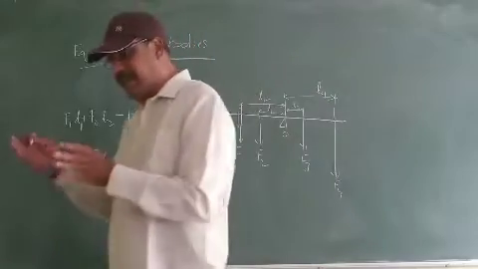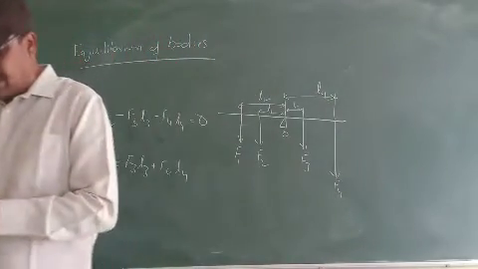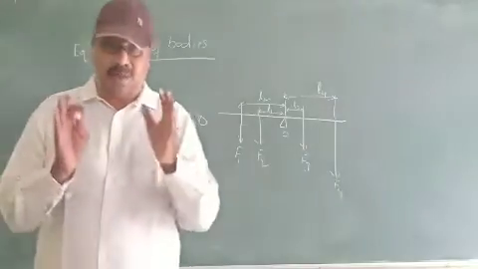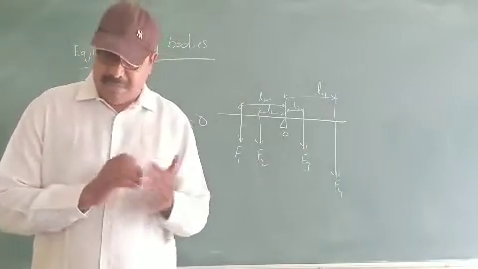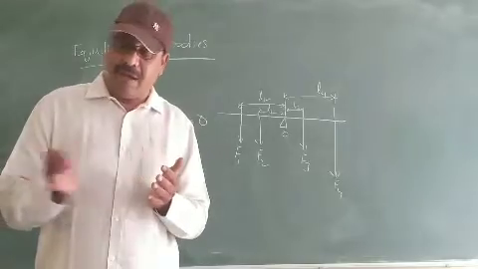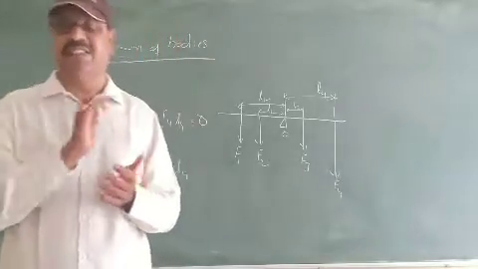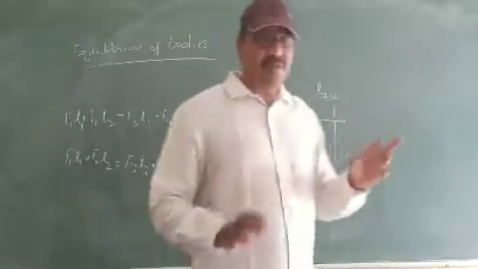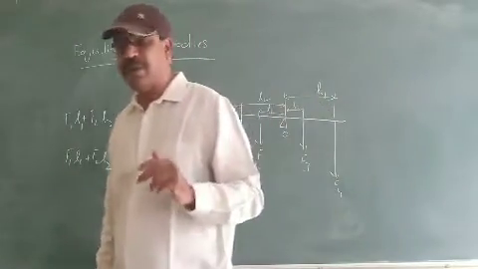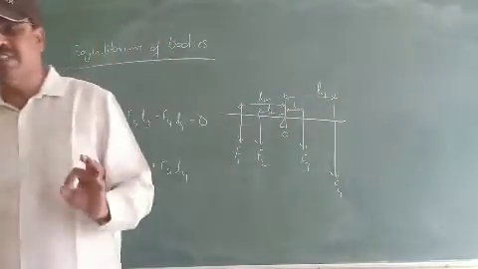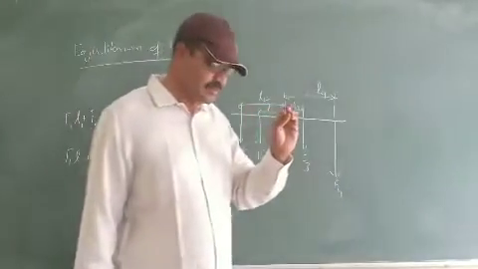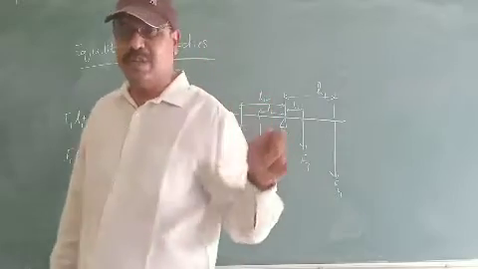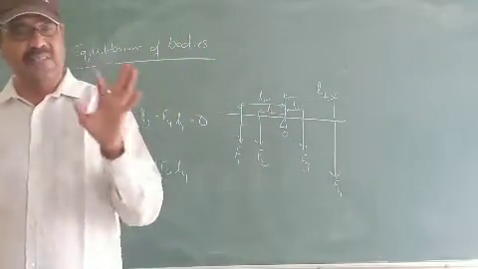Static equilibrium: when a body is at rest, even after many forces are acting on it, then we say that the body is in static equilibrium. When the body is in motion and the forces don't change the state of motion, then we say that is dynamic equilibrium. Then we discussed two conditions for the body to be in equilibrium. The first condition is the net effect of all the forces acting on the body should be equal to 0.